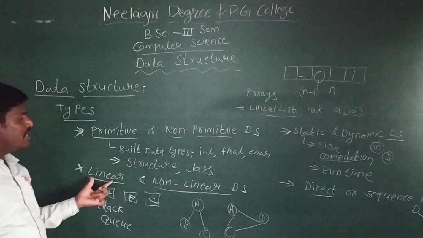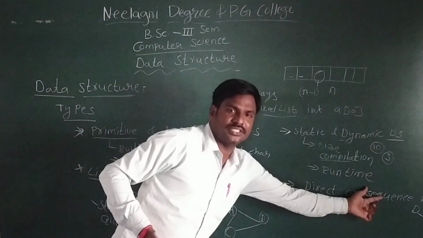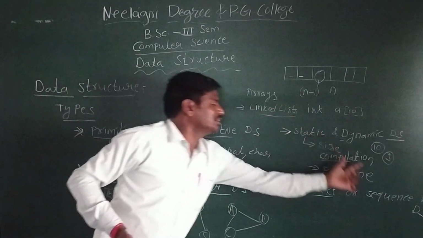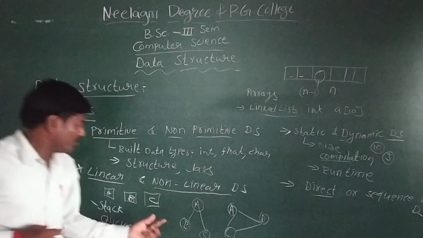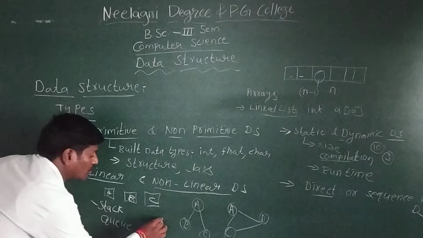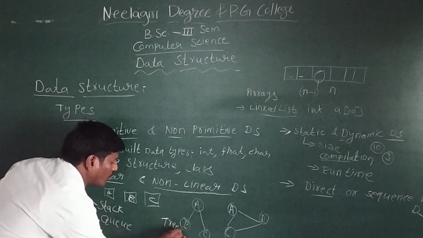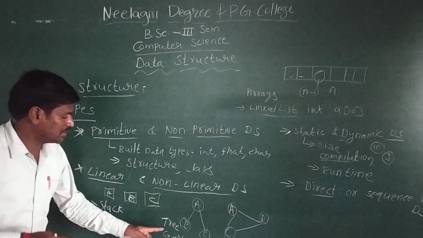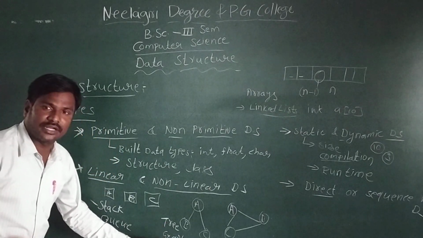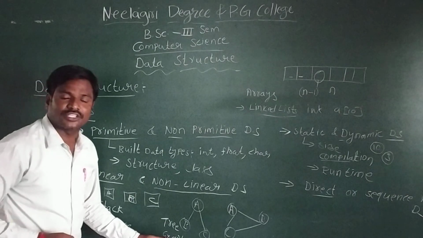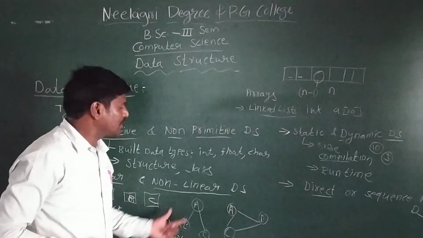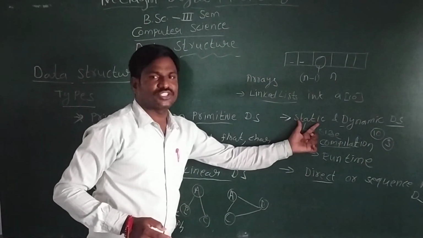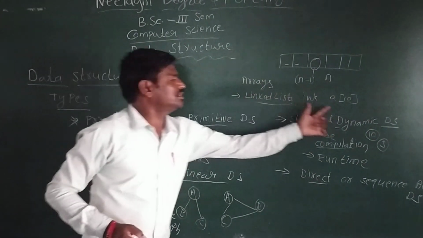Next, a linear data structure may be direct or sequence. If you use arrays, that is direct. If you use the linked list, that is sequence. One more: for non-linear data structures, we have the concepts of tree and graph. In the previous video we discussed the syllabus. In the third unit we have tree and graph. Both are non-linear data structures. Here also, if you use arrays, a tree may be static. If you use a linked list, that may be dynamic.